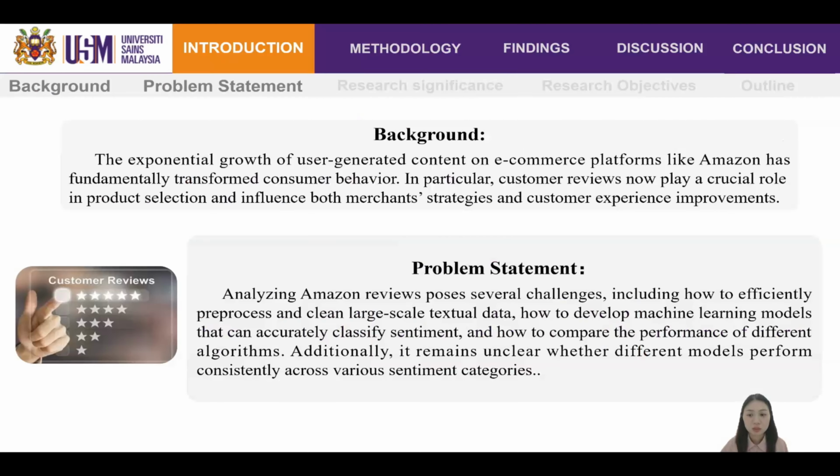Now, let me start with some background for this study. E-commerce platforms like Amazon get huge amounts of user reviews every day. These reviews guide buying decisions and help sellers improve customer experience. But reading and making sense of so much text by hand is so slow. It is also hard to build models that work well on every type of sentiment, especially when some classes are small or the language is unclear.